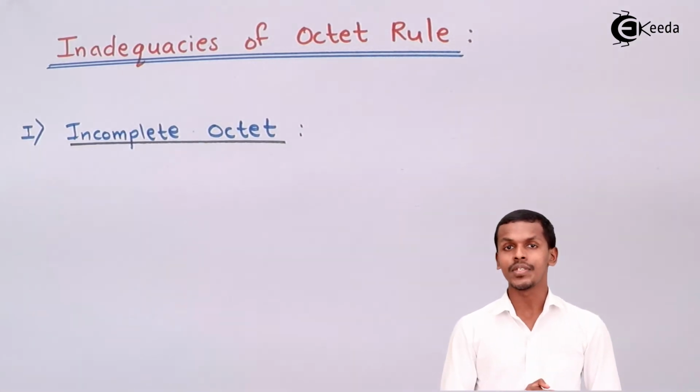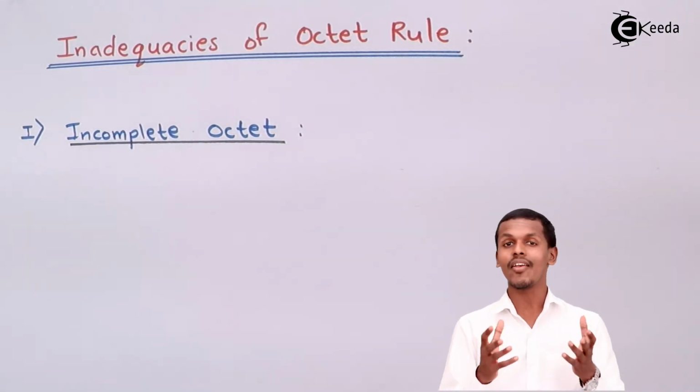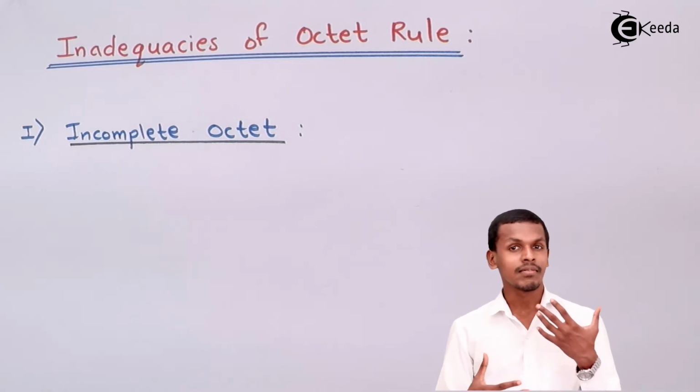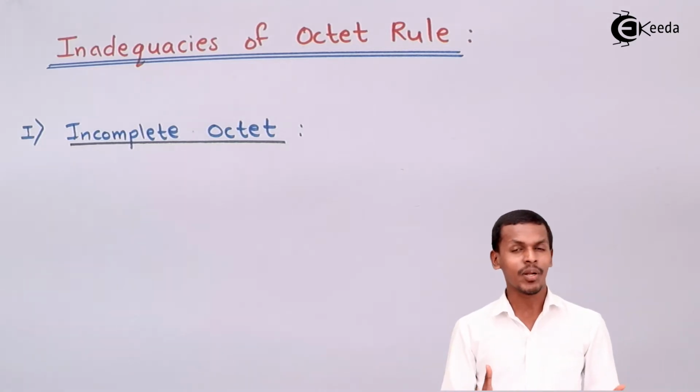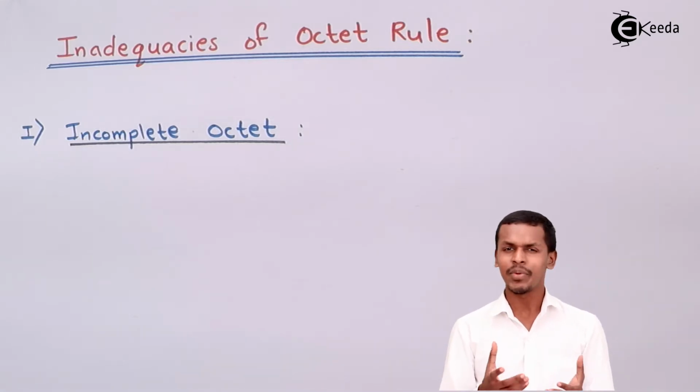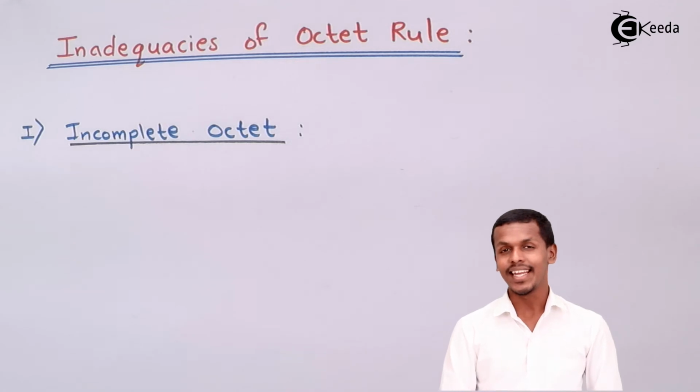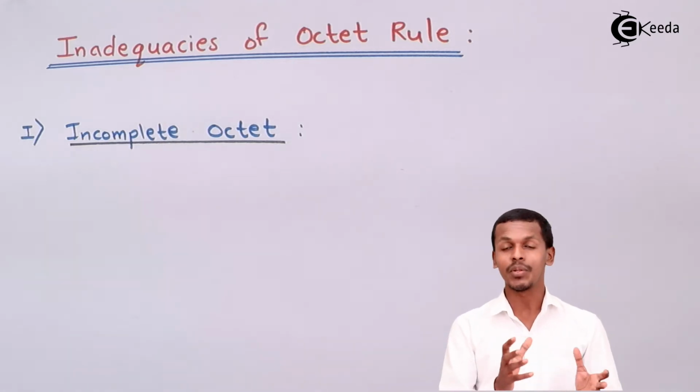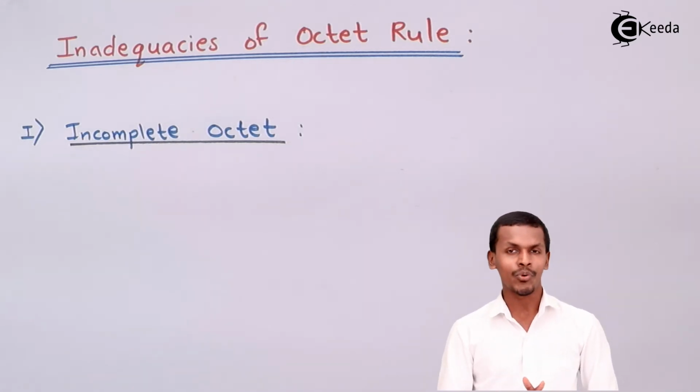There are certain compounds which form bonds but don't have a complete octet. For a complete octet we need 8 electrons in the valence shell, but they have less than 8 electrons in the valence shell during bond formation. That is what I am going to explain about the incomplete octet.